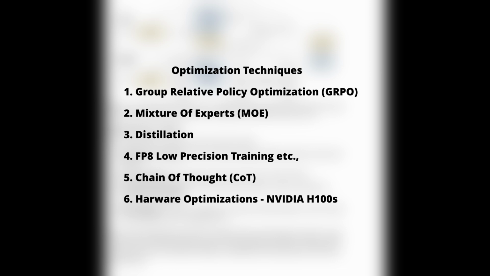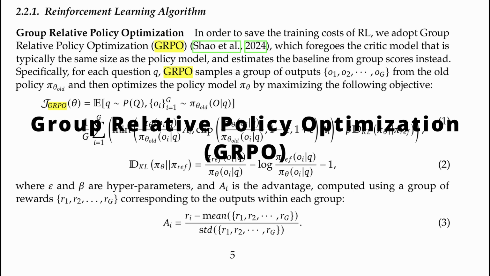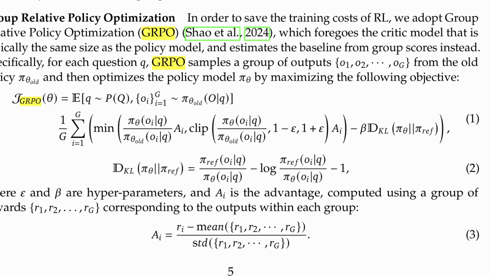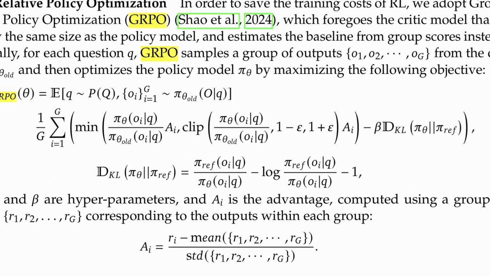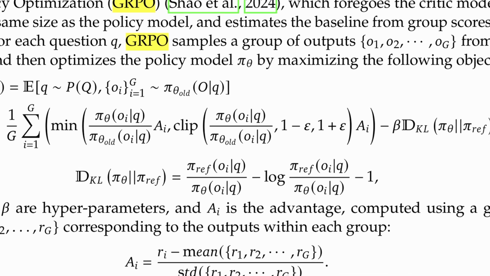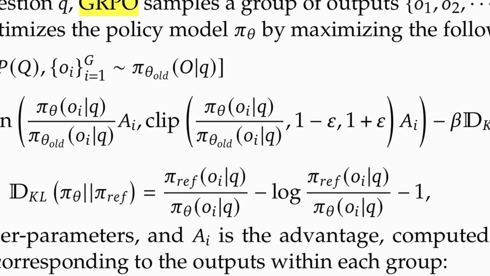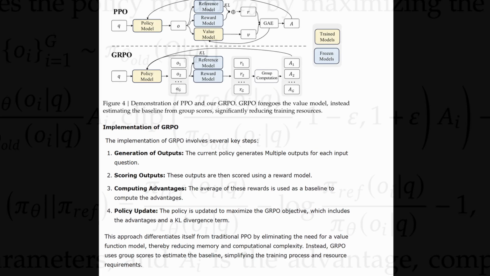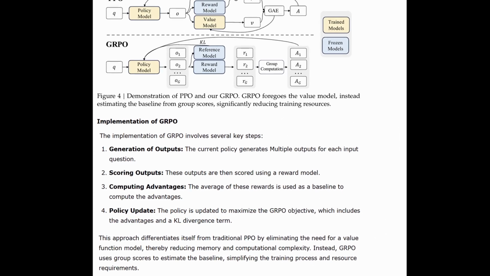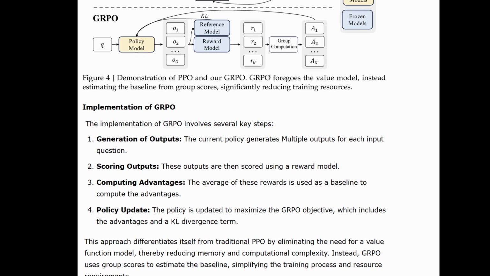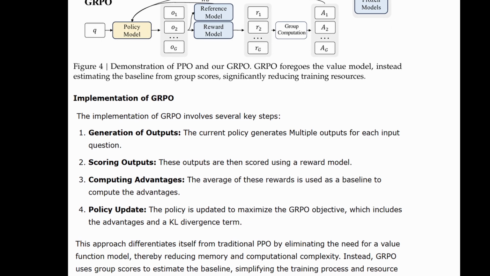I'm really intrigued by this group relative policy optimization, or GRPO, that they're using. Could you explain how that works and why it matters so much? GRPO is a way to train the model to constantly get better, to keep improving. It does this by comparing its current way of thinking, its policy, to its past policies. So the model is constantly checking itself, looking for ways to do better. Exactly. And the group relative part means they're not just comparing individual policies, but groups of them. This makes the learning process way more robust and efficient. So they're speeding things up by looking at the bigger picture, comparing lots of different approaches at once.